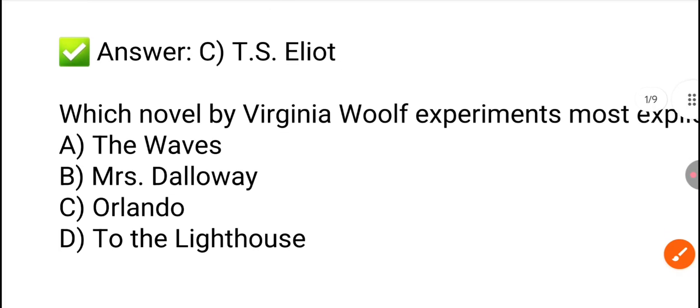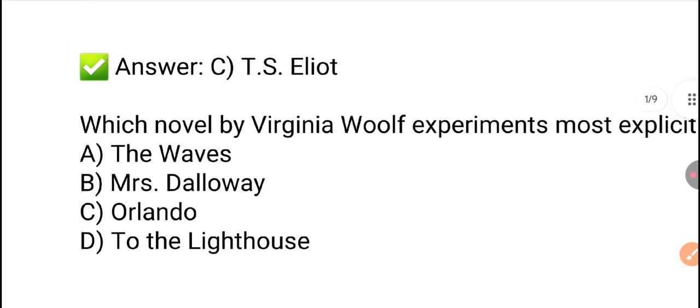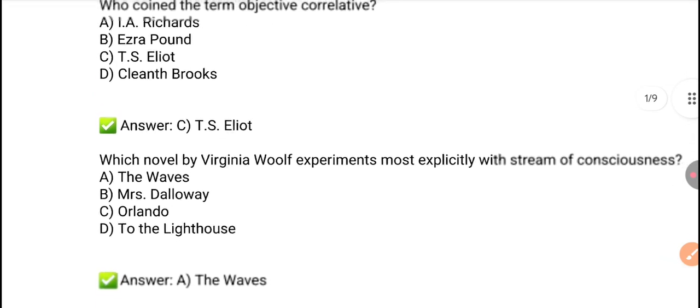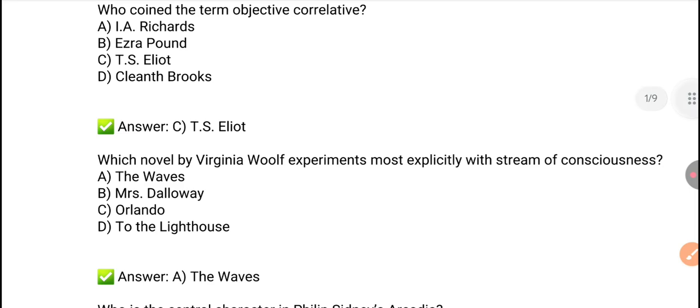Next question. Which novel by Virginia Woolf experiments most explicitly with stream of consciousness? So here we have our right answer, option A, The Waves. The Waves is a novel by Virginia Woolf and it experiments most explicitly with the stream of consciousness.